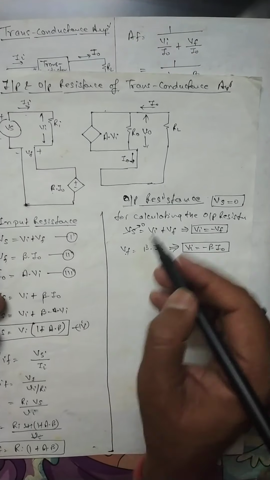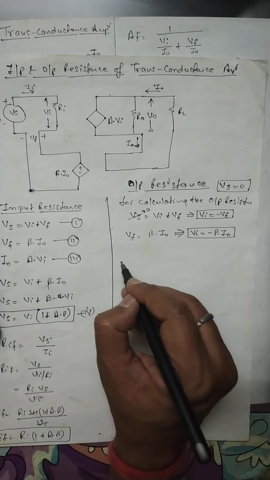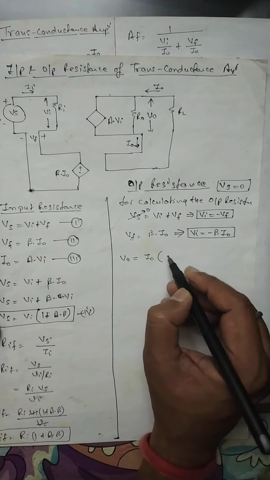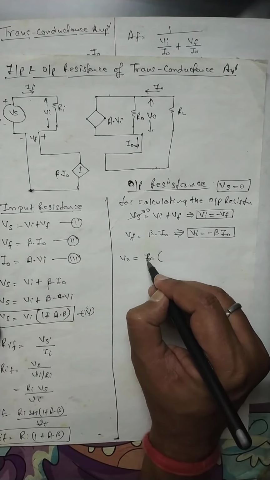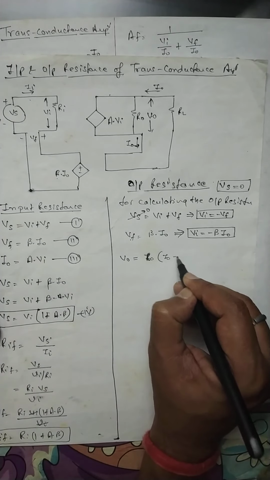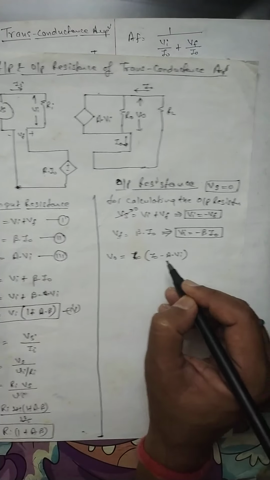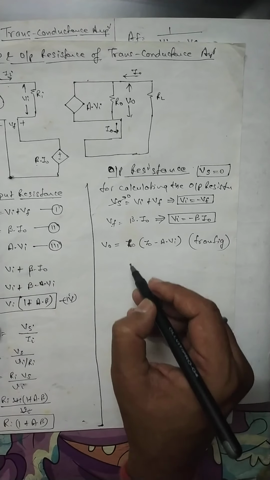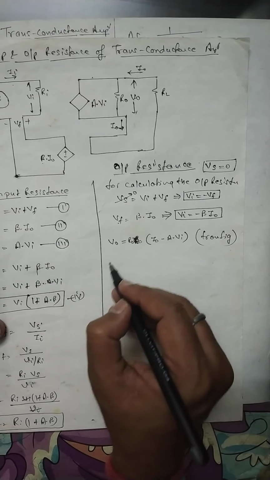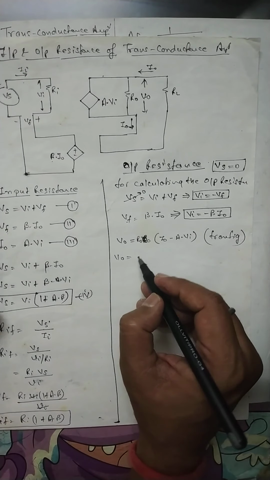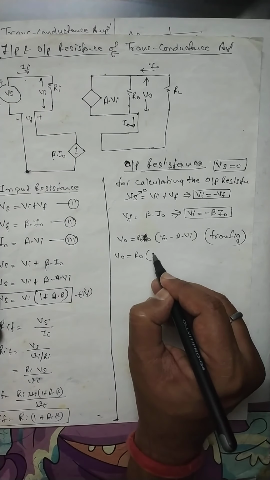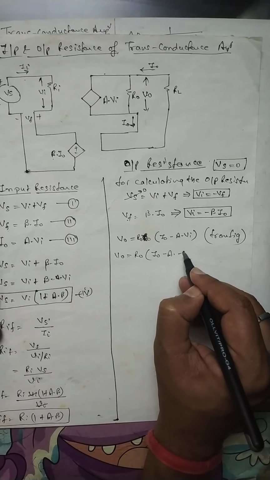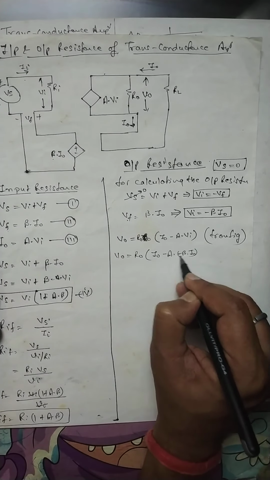From the figure, V0 is equal to R0 into (I0 minus A into Vi). So V0 is equal to R0 I0 minus A into Vi, where Vi is equal to minus beta into I0.